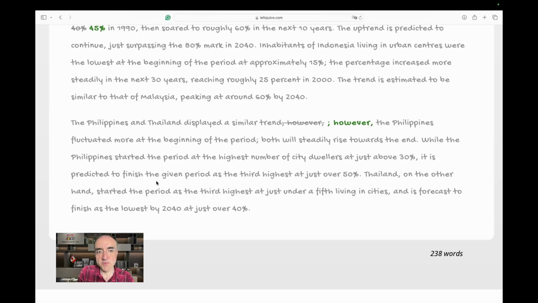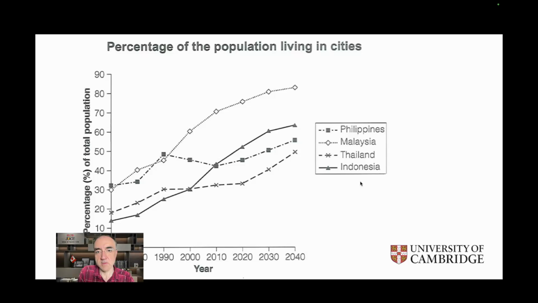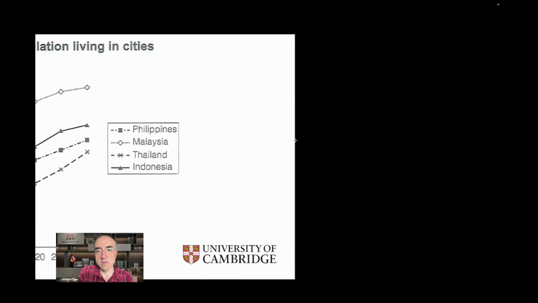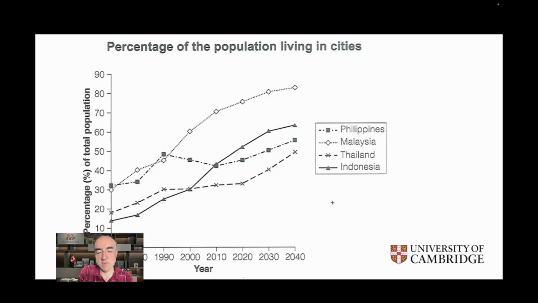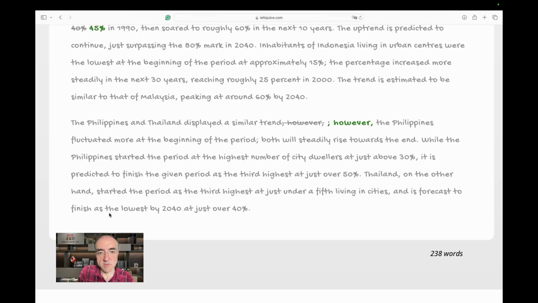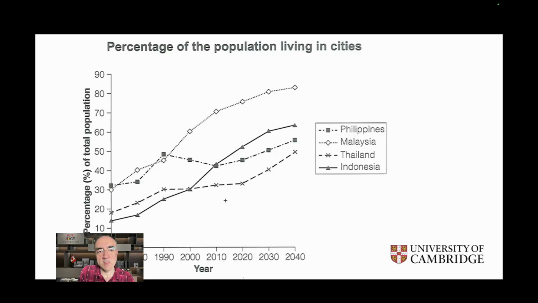It is predicted to finish the given period as the third highest at just over 50%. Okay, correct. Thailand, on the other hand, started the period as the third highest at just under a fifth, living in cities. Thailand. What do you mean by just under a third? Started the period as the third highest at just under a fifth, living in cities. Under a fifth means under 20%.